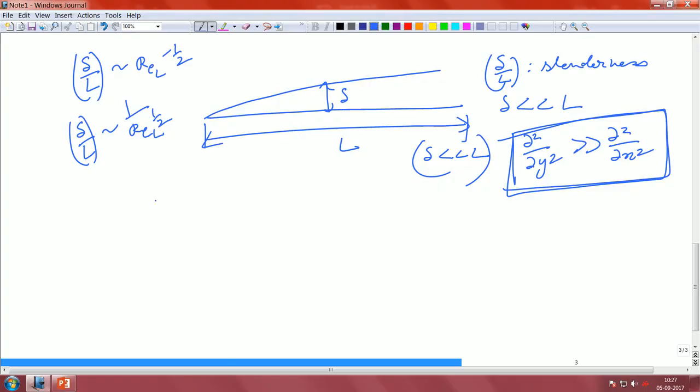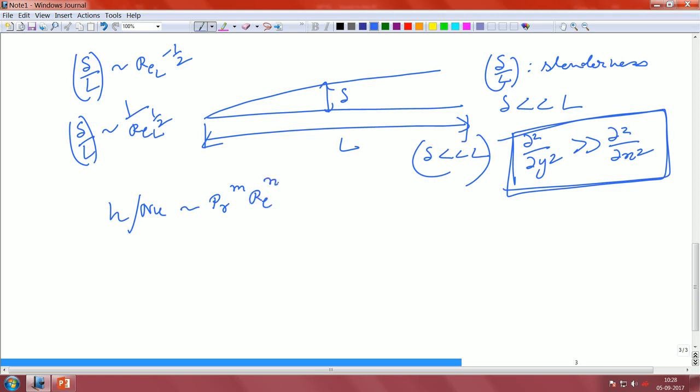Now, let us look at the physical insights that are coming out of this. We said that the Nusselt number, or the heat transfer coefficient, is some Prandtl number to the power m, Reynolds number to the power n.